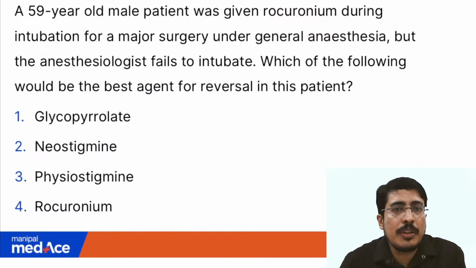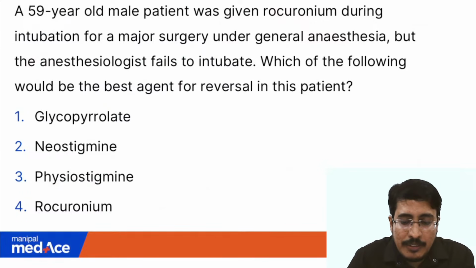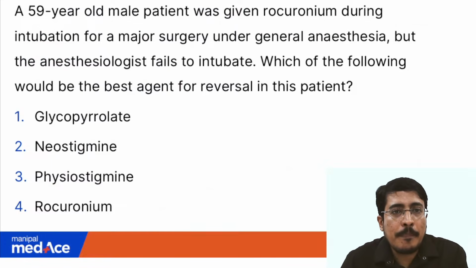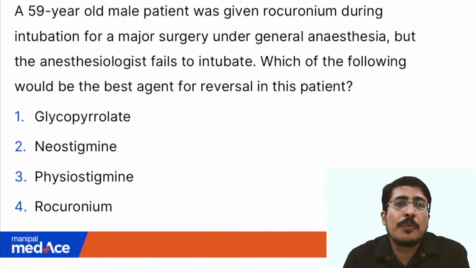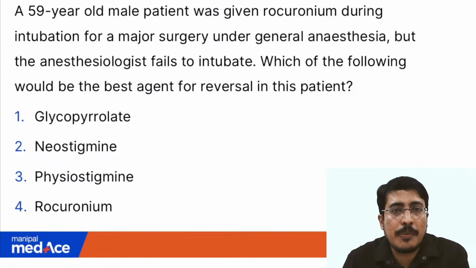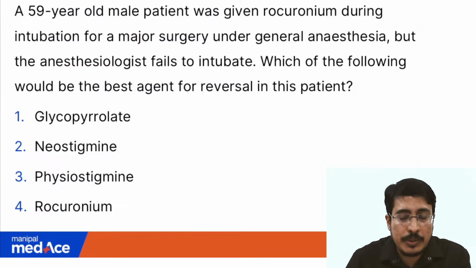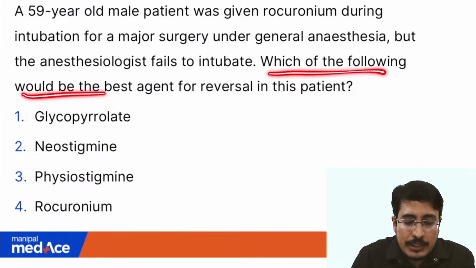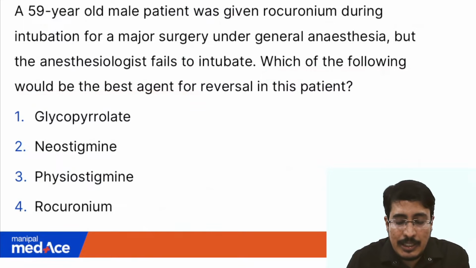A 59-year-old male patient was given rocuronium during intubation for a major surgery under GA, and the anesthesiologist fails to intubate. So it must be a case of difficult intubation. In that case, he may decide to bring the patient back and postpone the case. To do that, he has to reverse the patient. So they are asking which of the following agents would be best for reversal in this case.